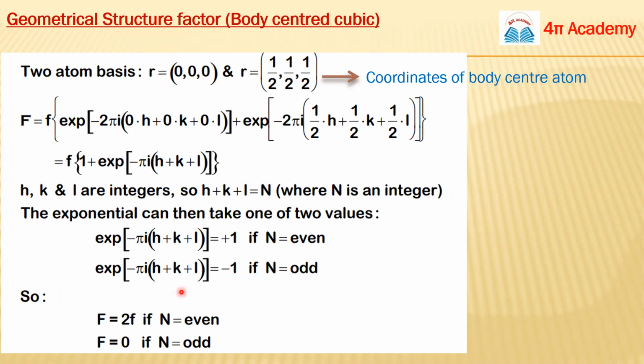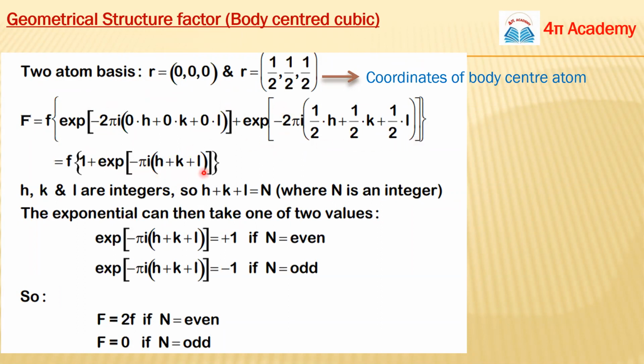Ma'am, general doubt. Yes please. From the second, F is equal to small f of open brace exponential minus 2 pi i, so 0 dot h, 0 dot k, when it multiplies with h, k, l it becomes 0. You are talking about this term? Yes, ma'am, this term. Okay, so 0, 0, 0 means this whole term will be 0. So e to the power 0 is 1, so that term will be 1, and plus this whole term.